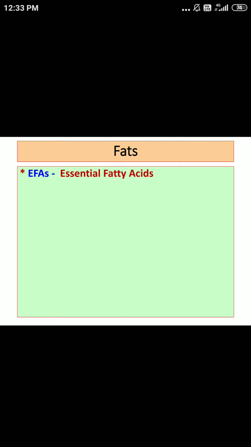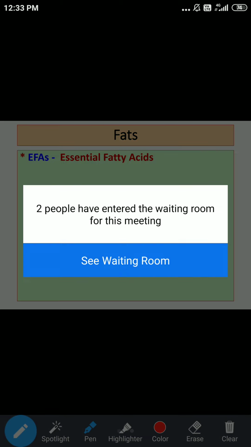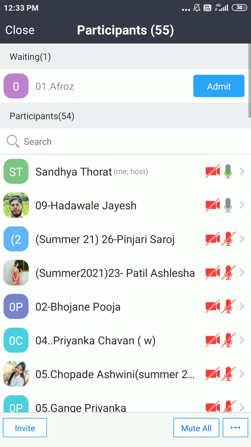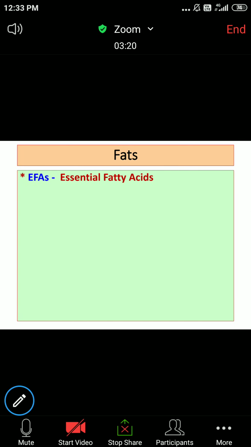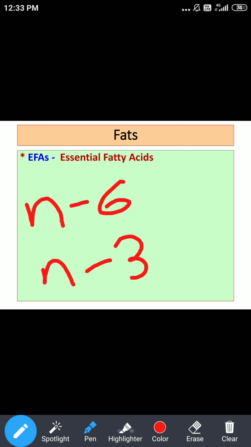Now, these PUFAs are further divided into two families. One is called omega 6, which is just mentioned in KPARC as N6, and the other is omega 3. So there are two important families, omega 6 fatty acids and omega 3 fatty acids.